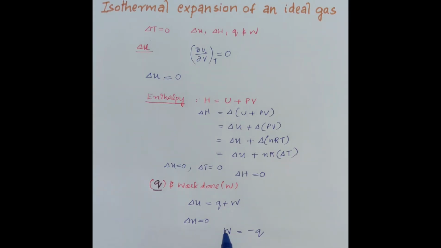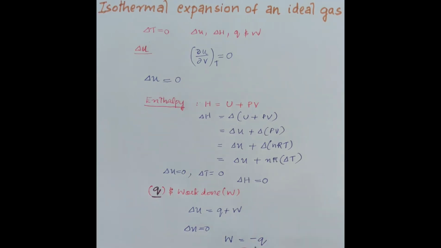The magnitude of W and Q is determined by the manner in which the expansion takes place, that is, in a reversible or irreversible manner. We had already discussed this earlier.